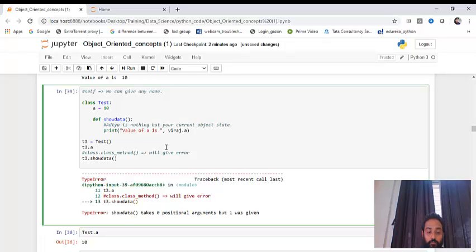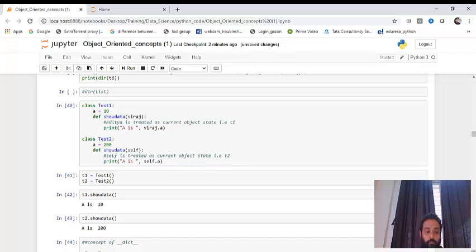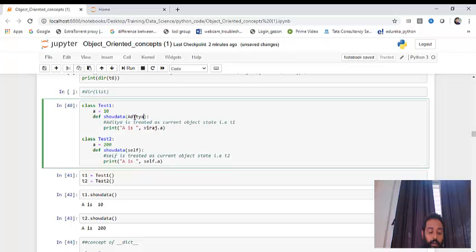What is happening is that your current object starts. Once you create t3 is equal to test, the object will be created, the attribute will be fetched, and the function will also be fetched. So I've created two classes, class 1 and class 2. I did nothing, I just created one method and one attribute. Same for 2. t1.show data gives a is equal to 10, t2.show data gives a is equal to 200.